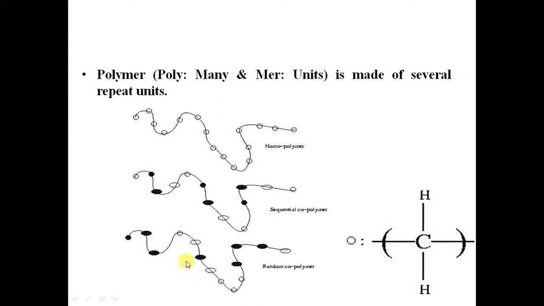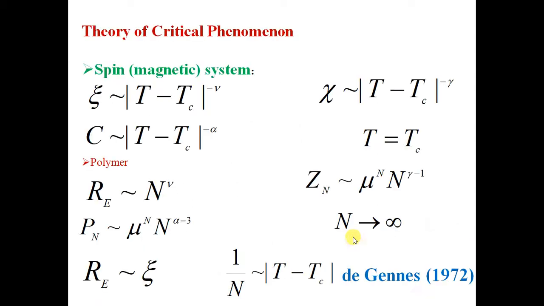When monomers are different and distributed along the backbone of the chain randomly, we have a random copolymer chain. However, when monomers are different types of chemical units arranged in a sequential manner along the backbone of the chain, we have a sequential copolymer chain. A monomer may be a chemical unit of this sort, where these two free ends are accessible for further bonding with a new monomer.